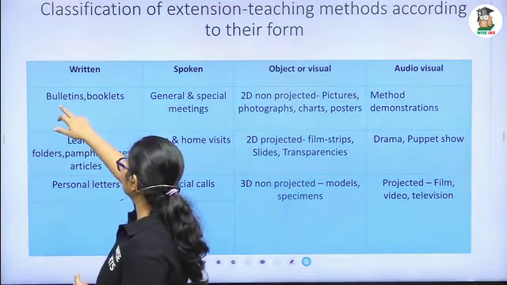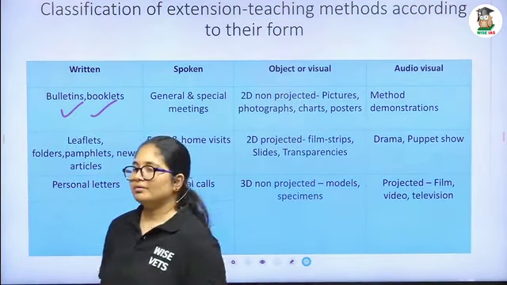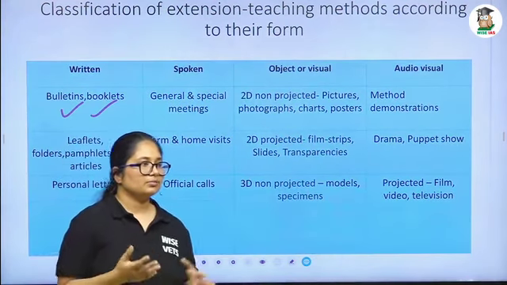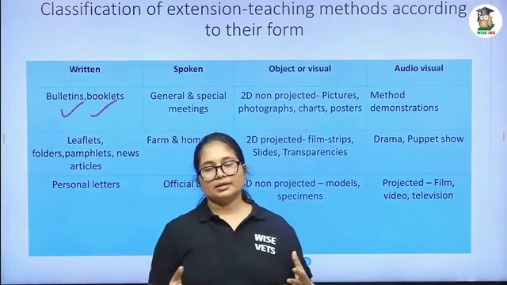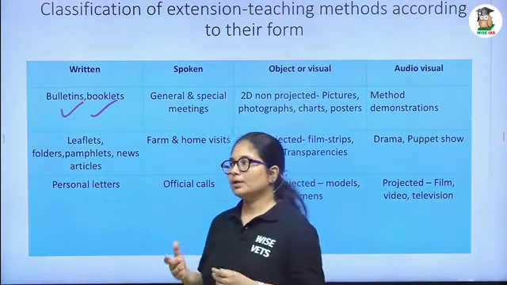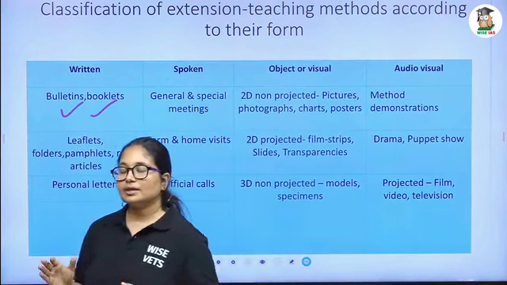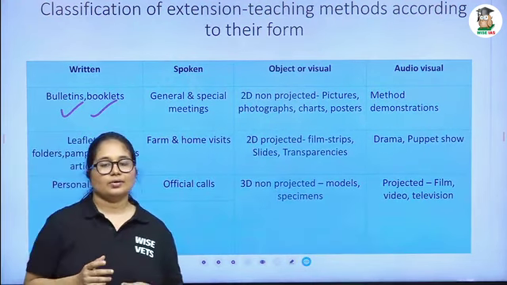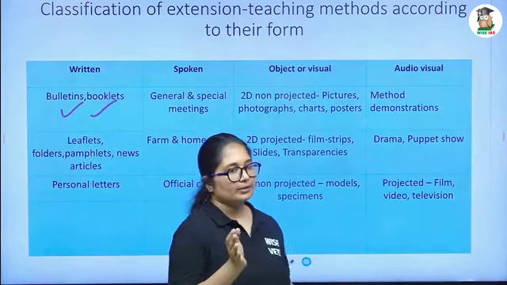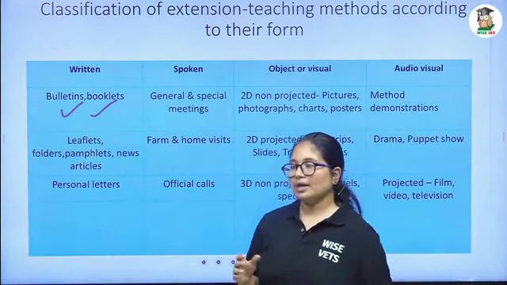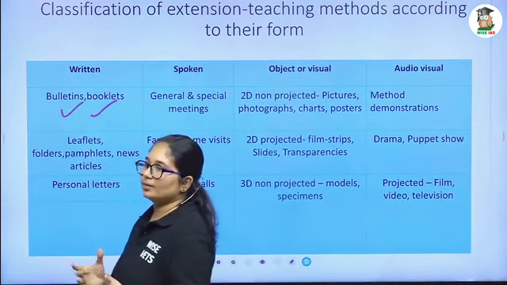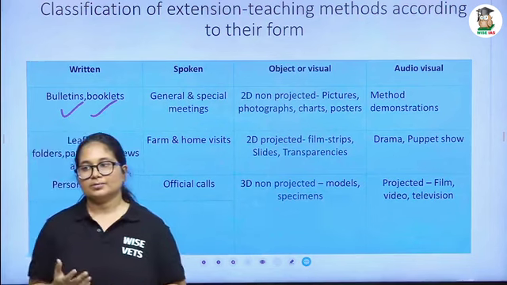The first one is the bulletin and the booklet. What do you mean by bulletin and booklet? Bulletin. In the bulletin, it will be a bound form, but here only less than 20 pages will be there. It is a bound form with less than 20 pages, and it will give a comprehensive idea about a particular topic. That comes under the bulletin.